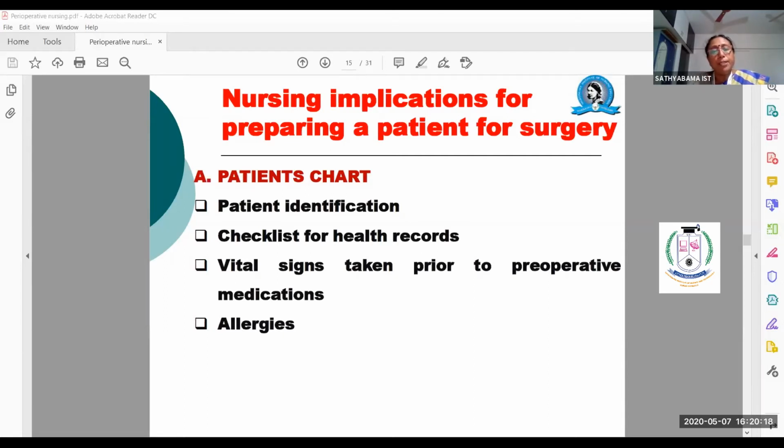Then if the patient has any allergies, you would have seen in hospitals, the doctor will ask, have you taken penicillin, paracetamol, any medication you are allergic to, is it not? So you have to collect the history about allergies. Like sulfur medicines, sometimes may be allergic to some patients.